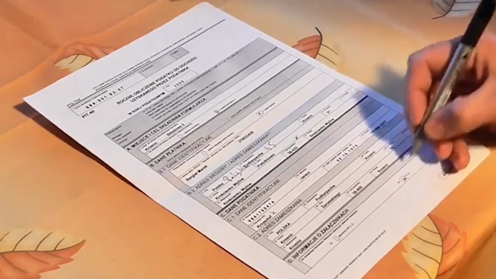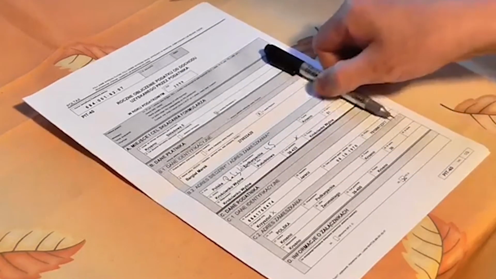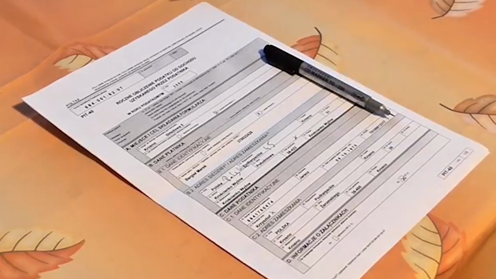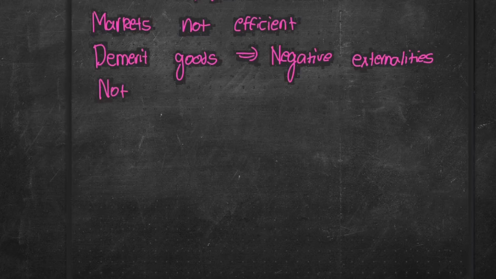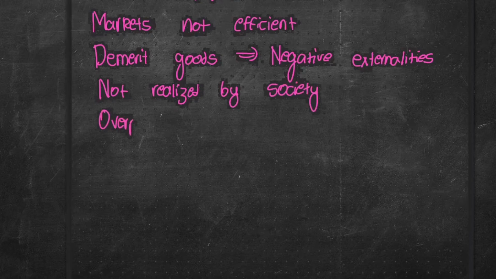The government also places taxes on a good to reduce the consumption of goods that are harmful to society. This prevents market failure. Market failure is a situation where markets fail due to not being efficient enough. In the case of demerit goods, these are goods that have negative externalities, which are negative impacts on parties who aren't buyers or sellers. Because they have negative impacts on society as a whole, they are overproduced and overconsumed by society.